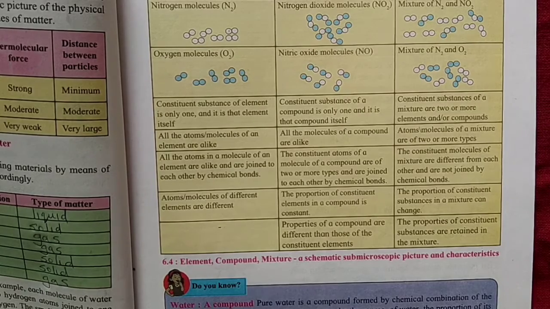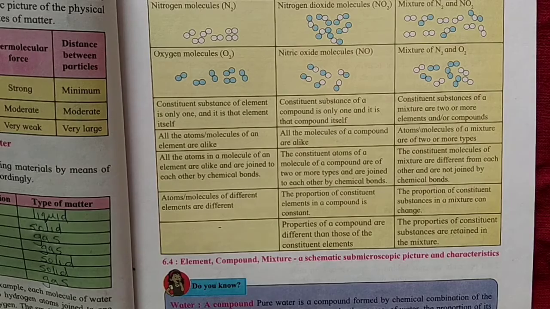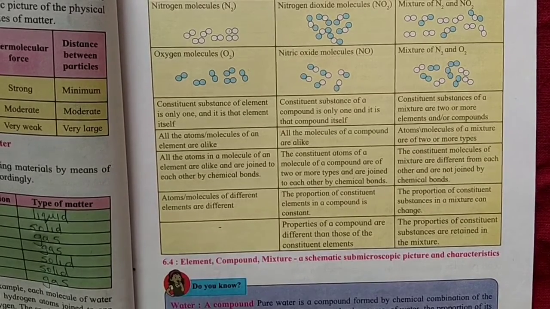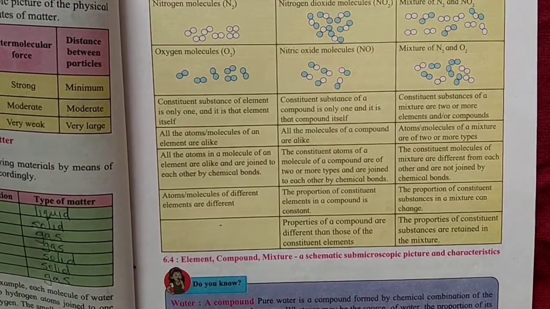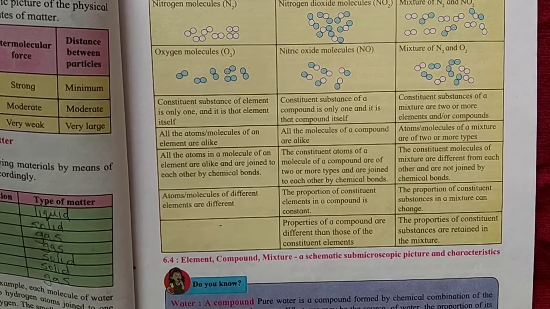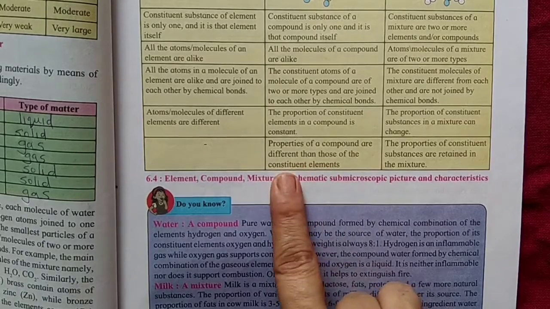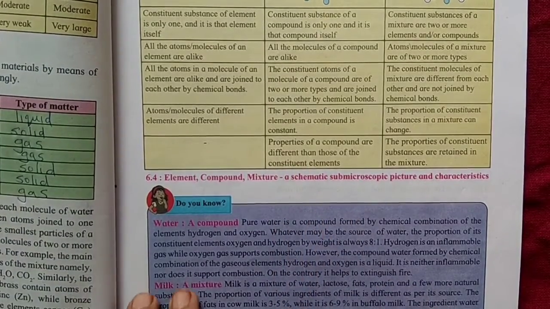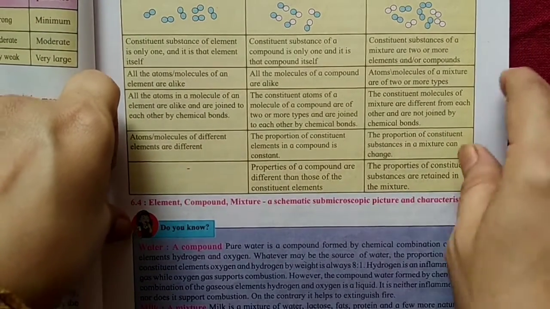If I am burning a candle, the candle is burnt with the help of the oxygen which is in the air. But if I put water over the candle flame, what will happen? It will stop burning, it will be extinguished. Why? Because water does not help burning, whereas oxygen helps burning. So oxygen, even though it is present in water, the property of oxygen to help burning is not shown by water. It is exact opposite. So the property of a compound is different from that of the constituent elements. So even if the element has one property, the compound which is formed by that element with something else has some different properties.